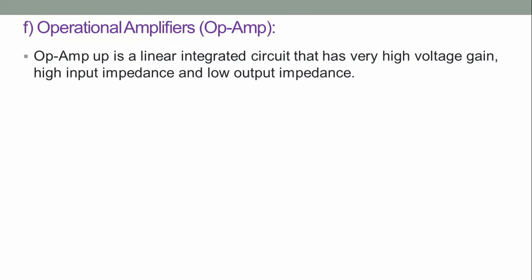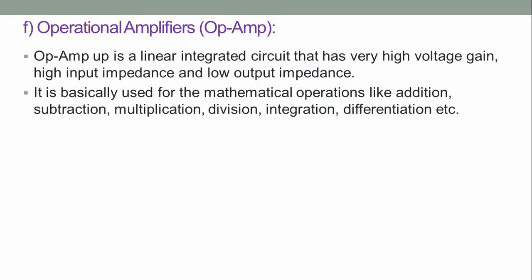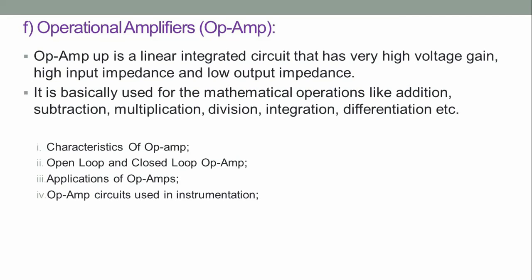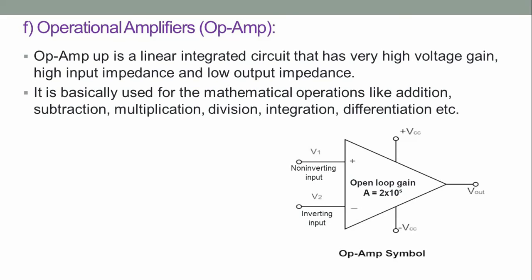Operational amplifiers. The op-amp is a linear integrated circuit that has very high voltage gain, high input impedance, and low output impedance. It is basically used for mathematical operations like addition, subtraction, multiplication, division, integration, and differentiation, etc. Here we'll discuss the characteristics of op-amp, open loop and closed loop op-amps, applications of op-amps, and op-amp circuits used in instrumentation. So before going to these, we'll discuss the symbol of the op-amp.